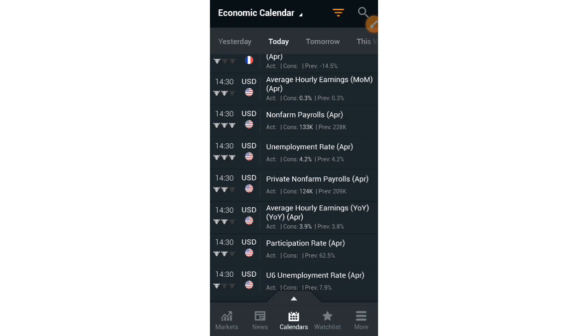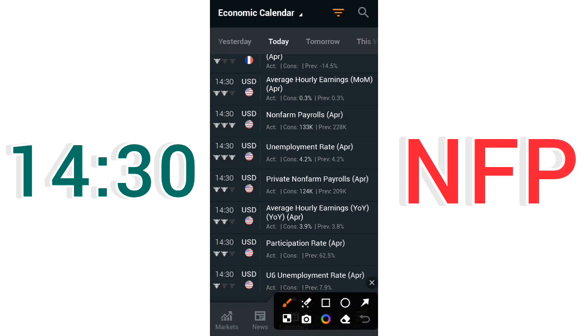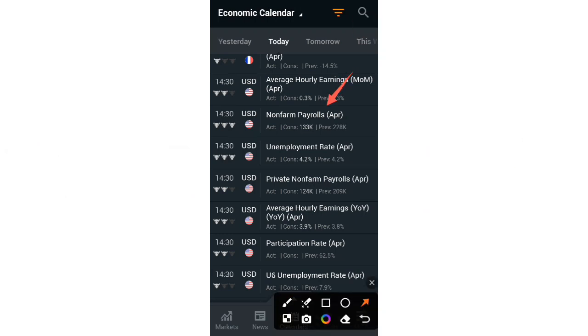So today at exactly 2:30 we have NFP, and I don't want to waste your time, guys. I just want to share with you what I am going to do today on the market, on these data releases that we are going to have today on the dollar.